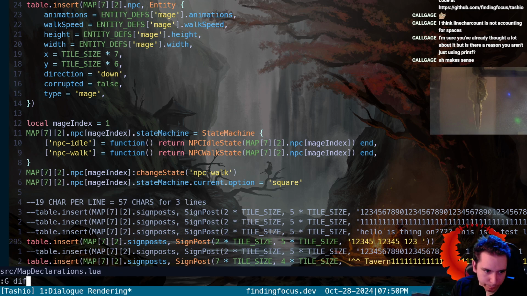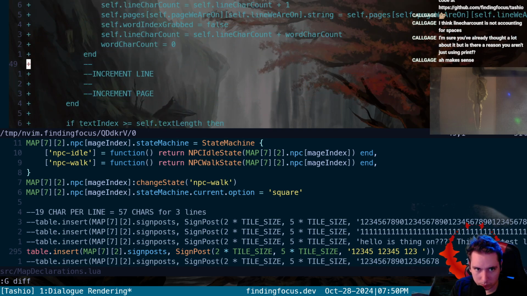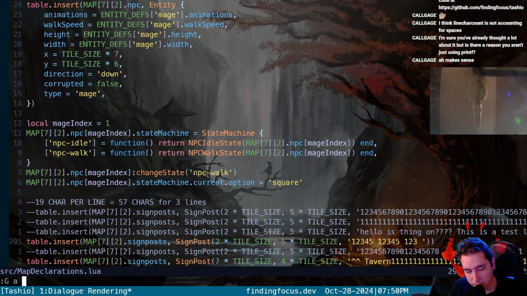For now, okay. Let's say that we are rehauling dialogue printing for one line at a time.